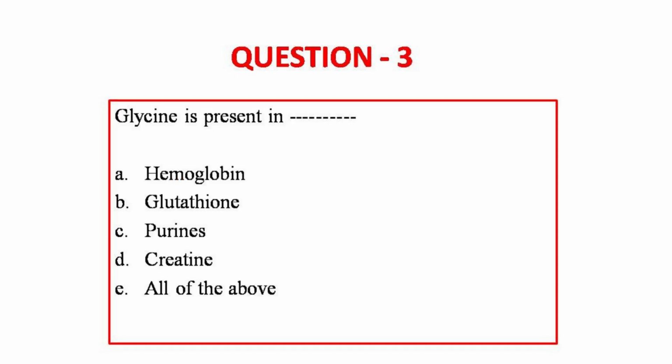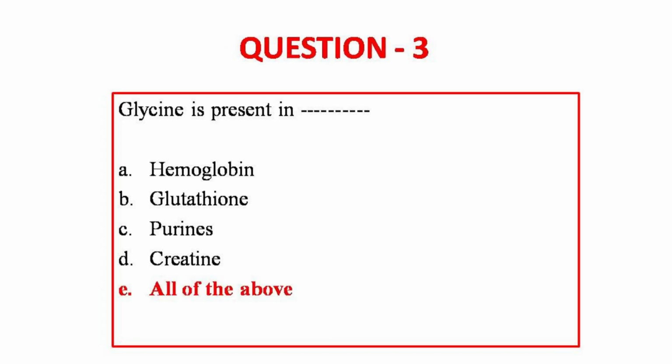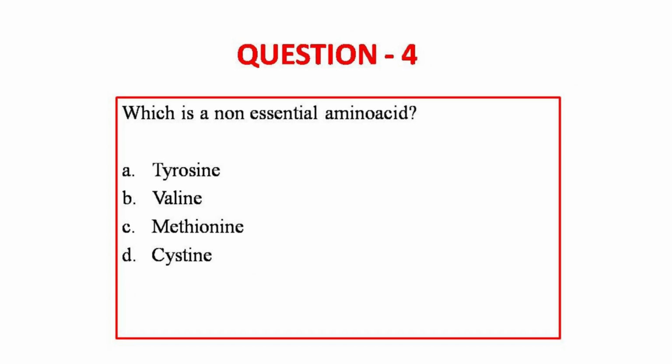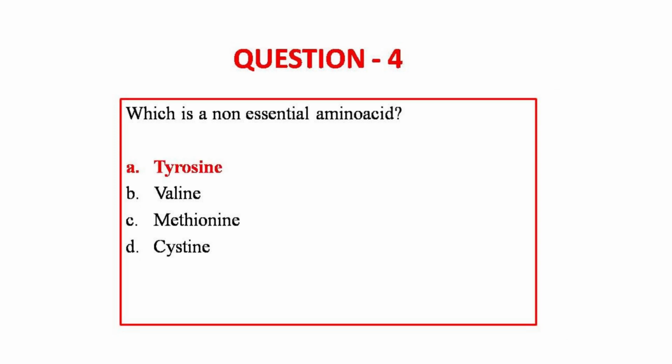So moving on to question number 3. Glycine is present in hemoglobin, glutathione, purines, creatine, all of the above. The answer to this question is all of the above. Moving on to question number 4. Which is a non-essential amino acid? Tyrosine, valine, methionine, cysteine. The answer to this question is option A, tyrosine.